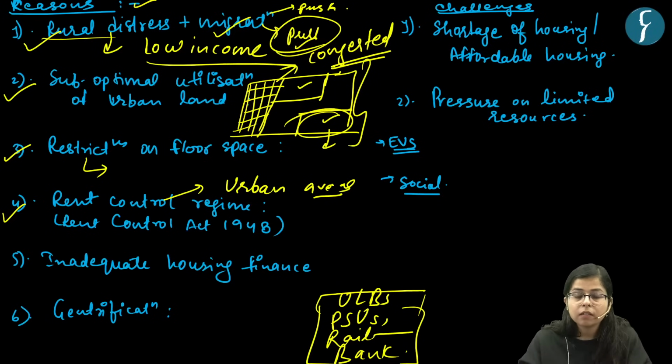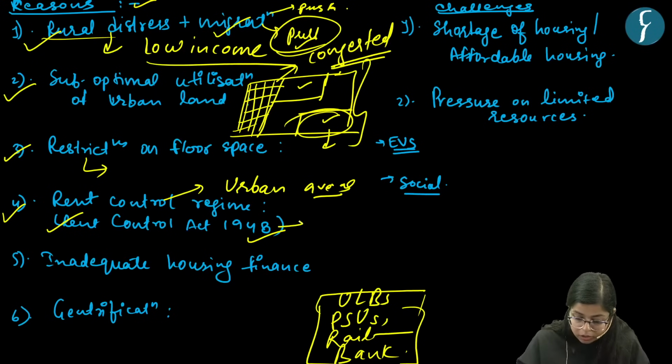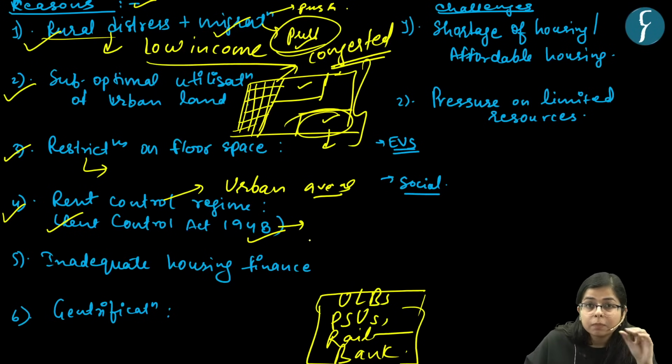Now, this is why. Why is this? Because if we talk about the Rent Control Act in India, it was enacted in the year 1948. So most of the laws may not be that accommodative considering the present day scenario.